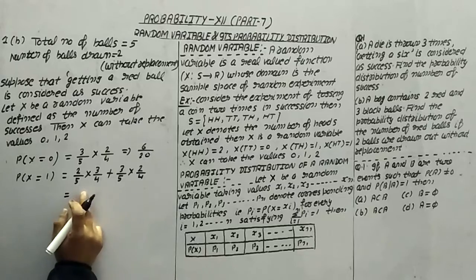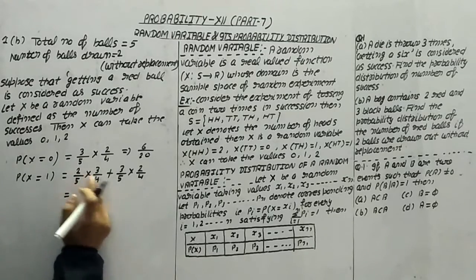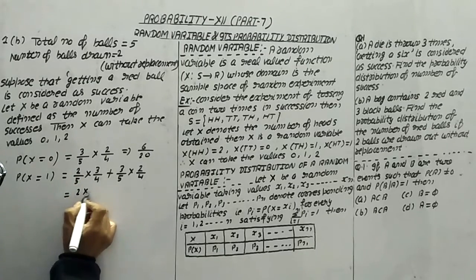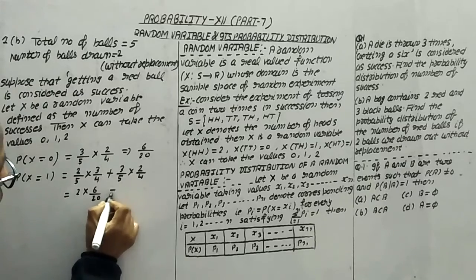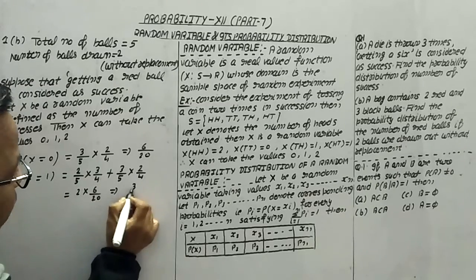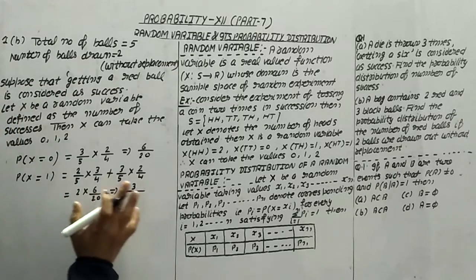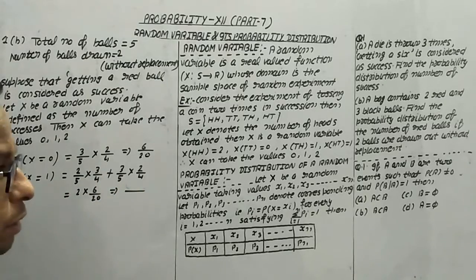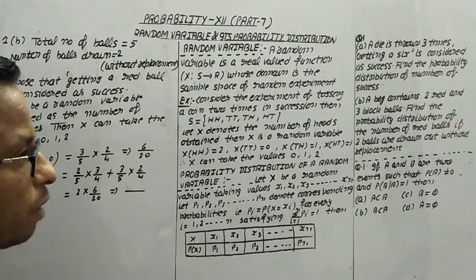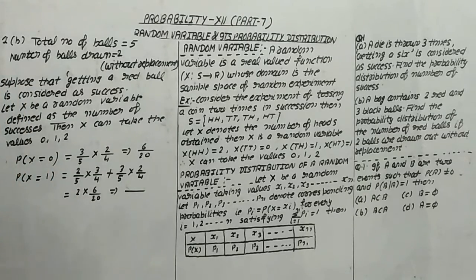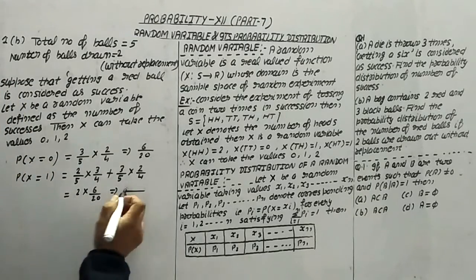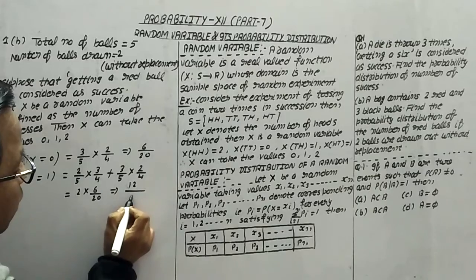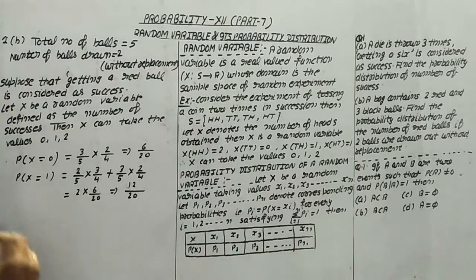So overall the denominator is 20 only. Now this is 2 times 6/20, which means 3/10. But in this type of calculation, keep the denominator the same because this plays an important role in the further calculation of mean and variance. So we are not going to divide this. We are keeping 12/20 only.